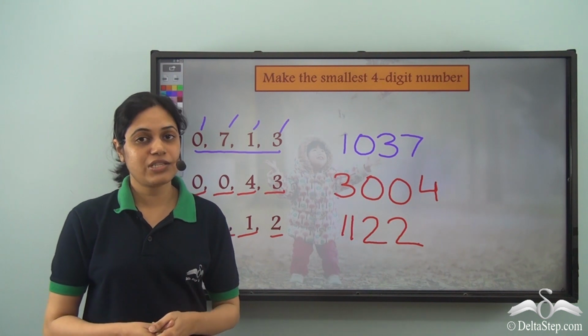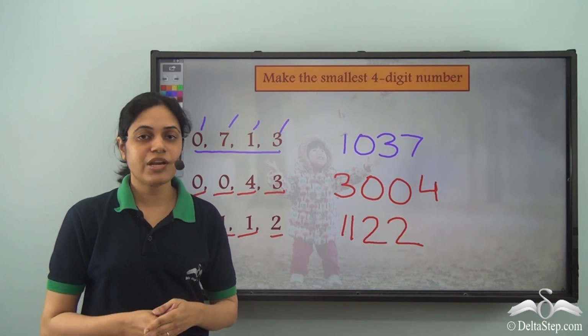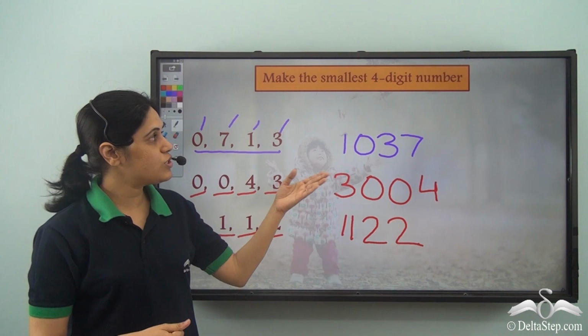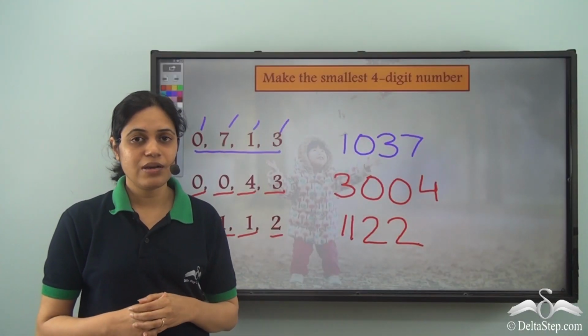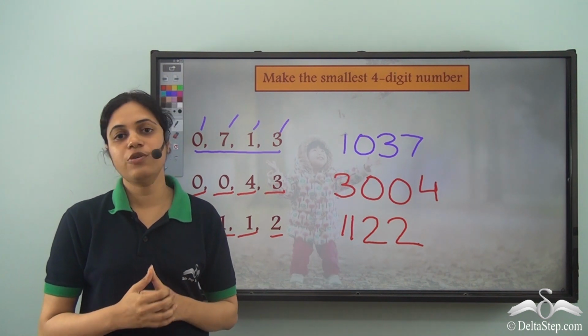So wasn't it interesting framing the largest and the smallest number using 4 digits or 3 digits? So do try out this game with your friends, because now you know the rules and you are sure to emerge as the winner.